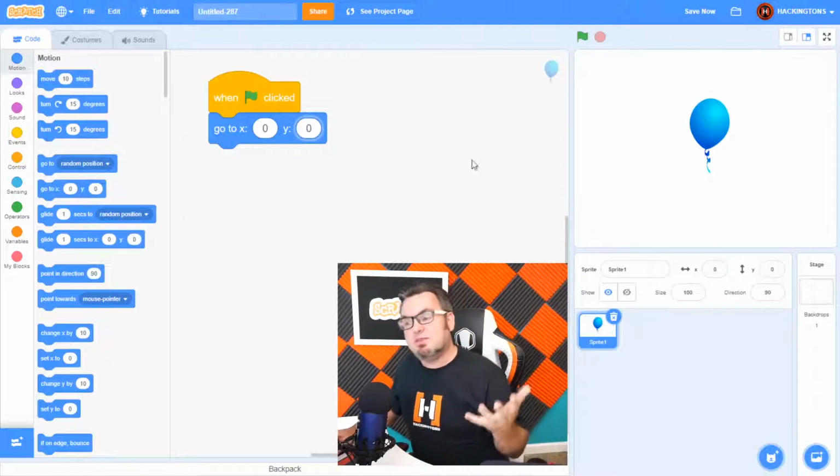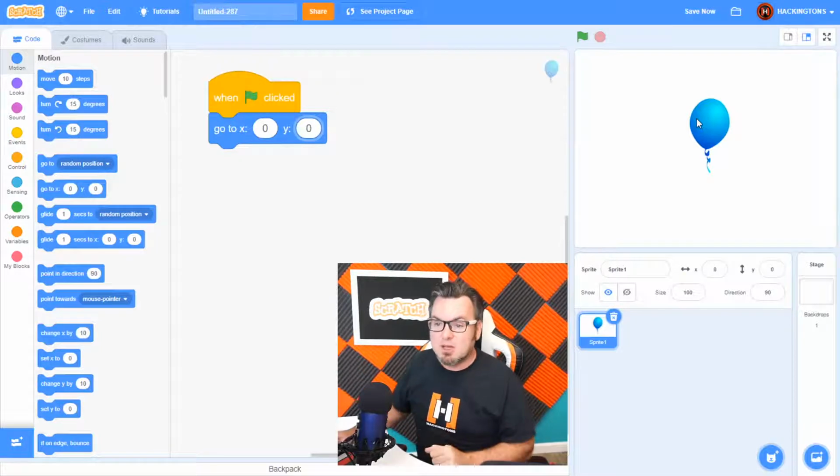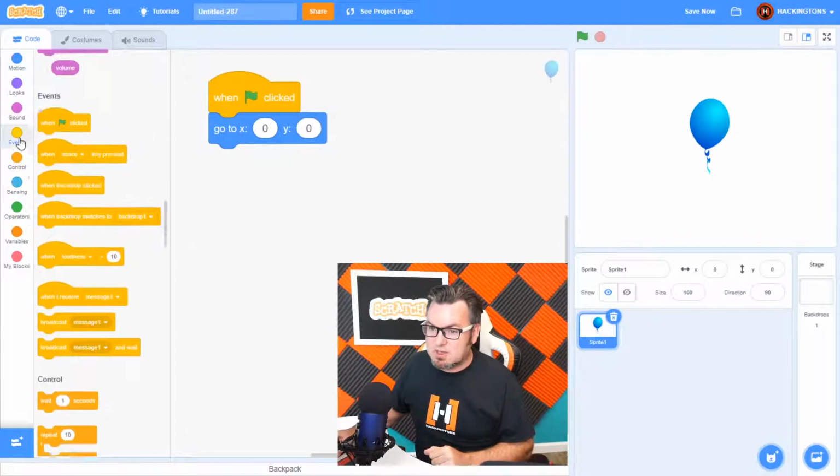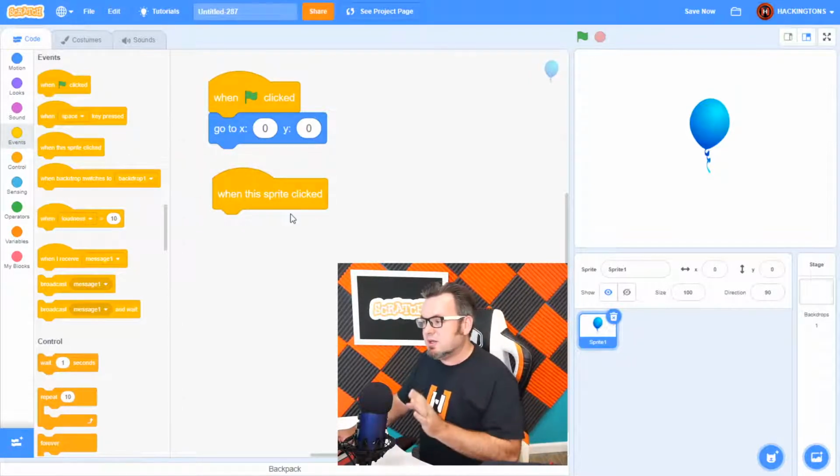Now we want to set up an event that says when I click that balloon, something will happen. So that's another event. So we go to events and we say, which one of these events do I want? When the space bar is pressed, how about when I click on that sprite? Here it is. When I click on the sprite,